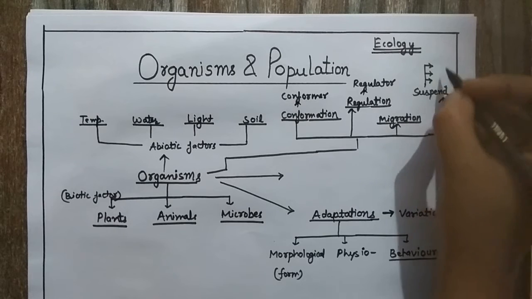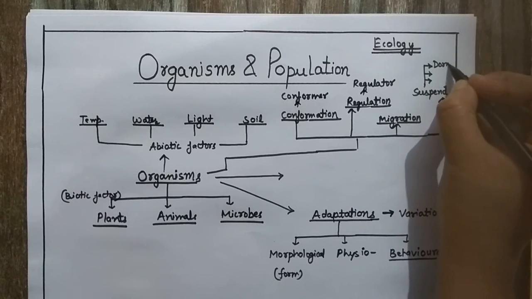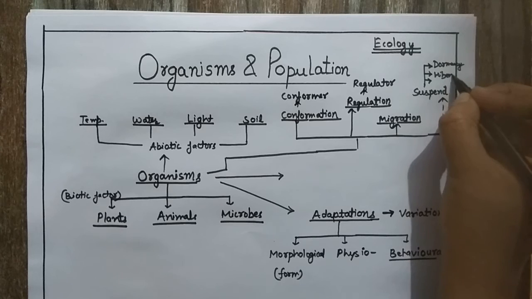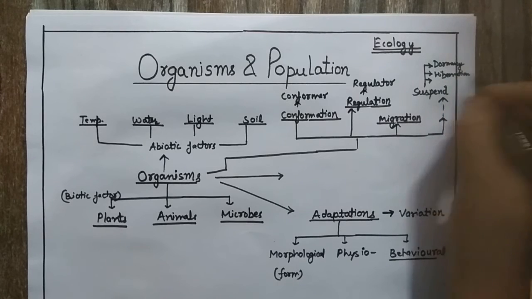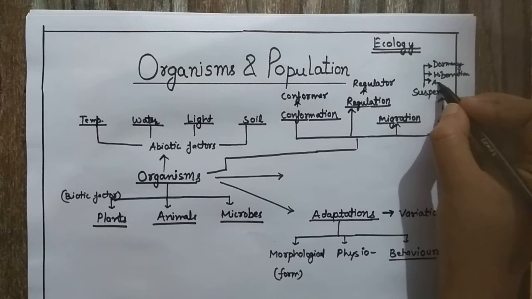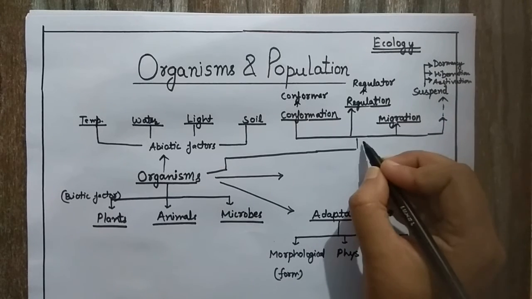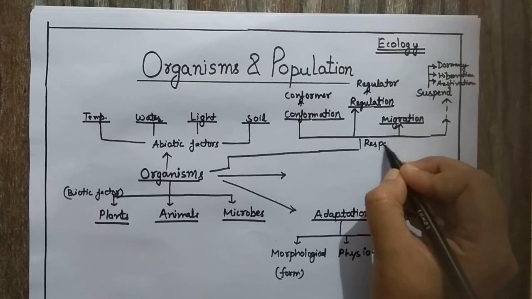They show such activity in the form of dormancy, hibernation or estivation.